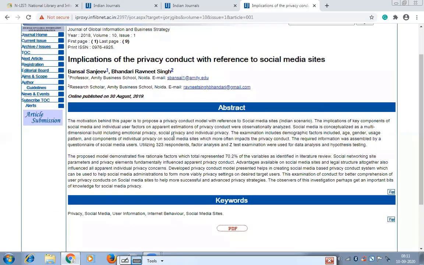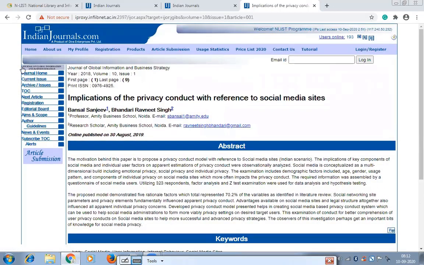You always read the abstract first, and if after reading the abstract you think the paper is fulfilling your information needs, whatever information you are searching for, at that time you can go to the full-text article and download this PDF from here. It will save your time. You first read the abstract of any article and then go to downloading that article.